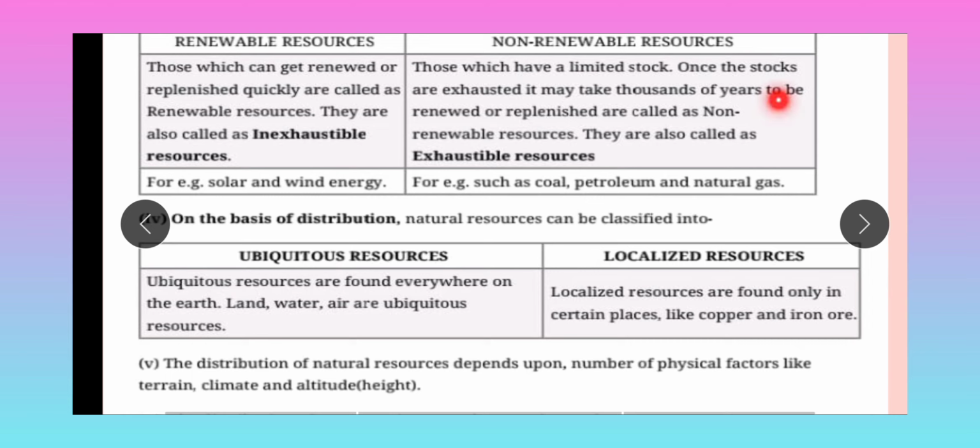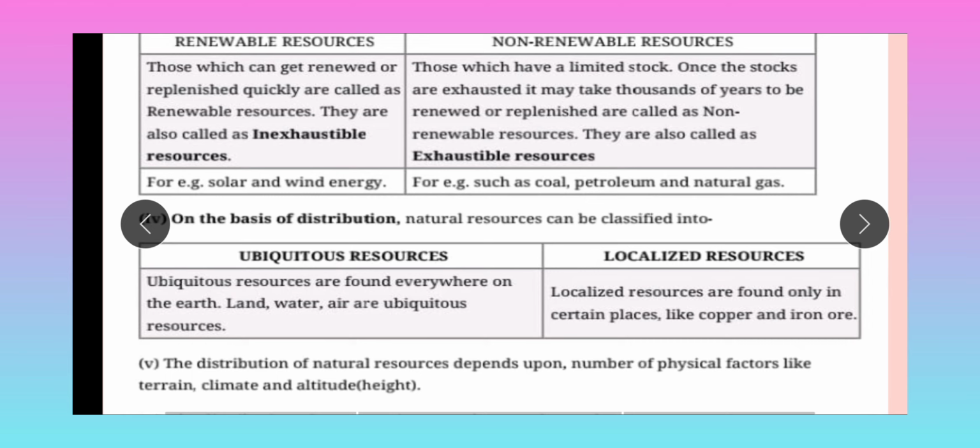Non-renewable resources are those which have limited stock. Once the stock is exhausted, it may take thousands of years to be renewed or replenished. These are called non-renewable resources. They are also called exhaustible resources.